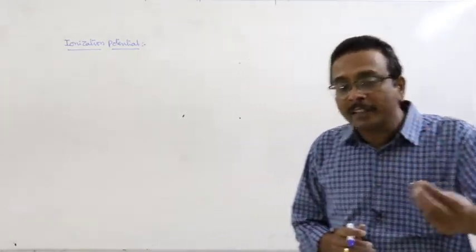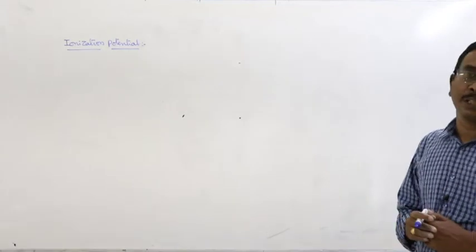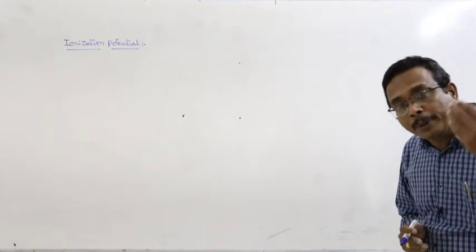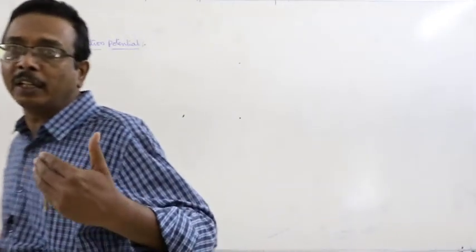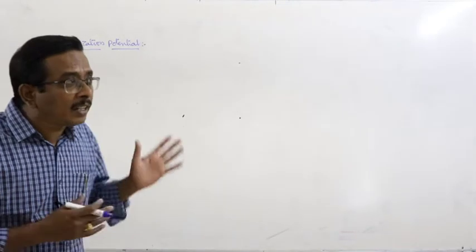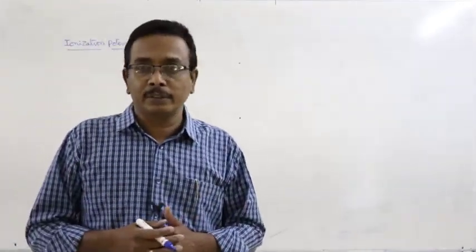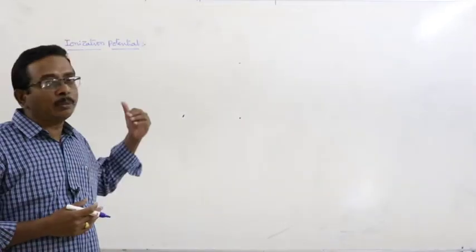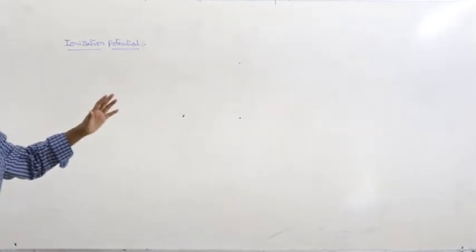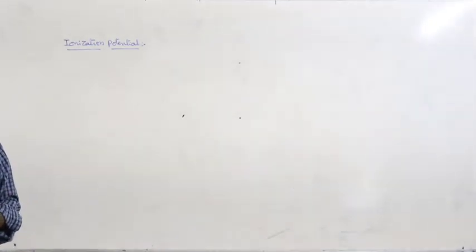And what are the factors that are affecting the ionization potential? And what about the periodicity of the ionization potential in long form periodic table? That we have to learn in this particular class. What is the ionization potential? You have already learned in the previous classes. This is very easy and also the most common concept discussed in the previous classes.